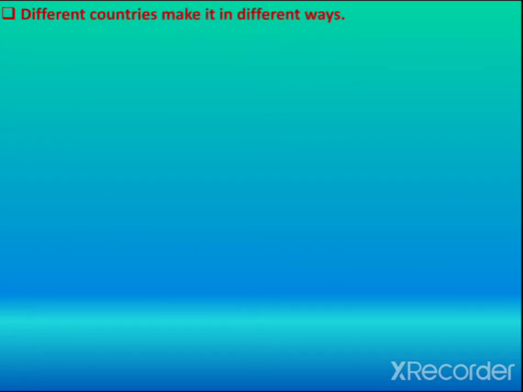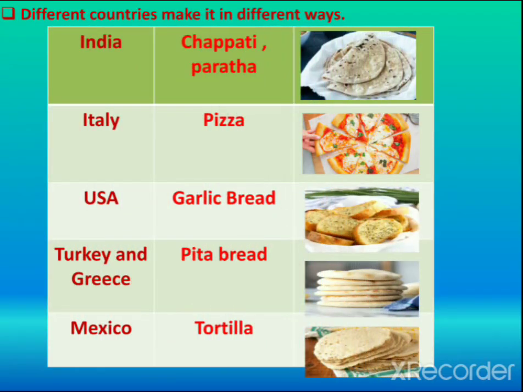Now, different countries make it in different ways. You can see in this picture. In India, we eat chapati or paratha every day. In this first picture, that is the chapati. In Italy, pizza. USA, garlic bread. Turkey and Greece, pita bread. Mexico, tortilla. These pictures are about chapati, pizza, garlic bread, pita bread and tortilla. I hope you all understand these things.